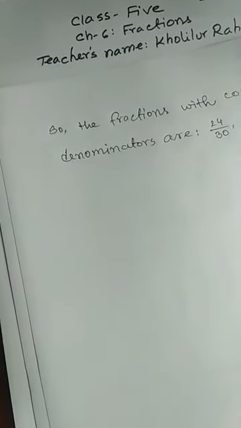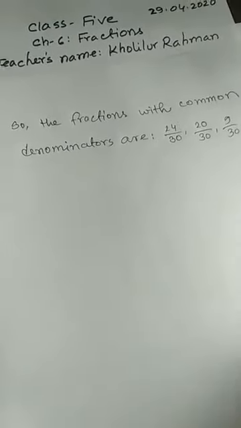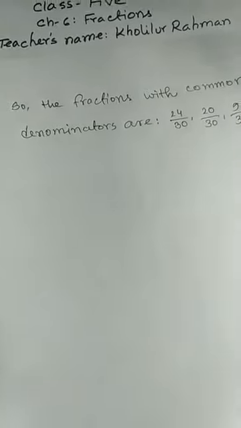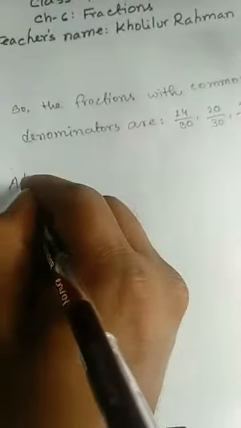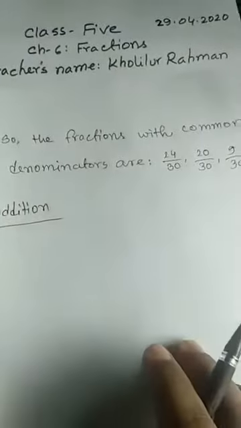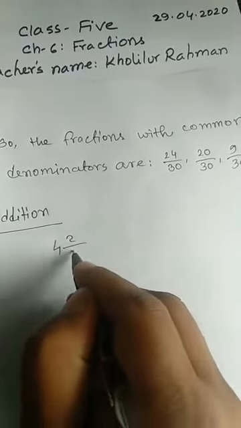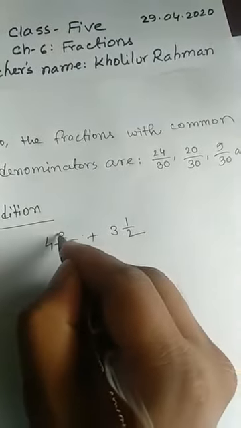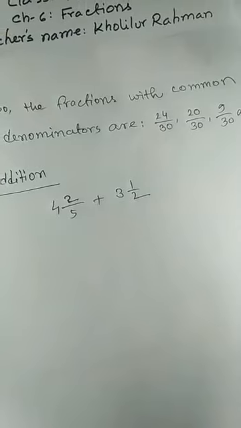Now I will show how to add different fractions. Addition. If I write 4 whole 2 by 5 plus 3 whole 1 by 2, how to add?